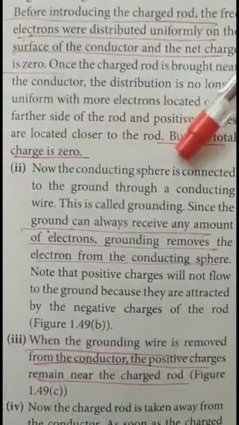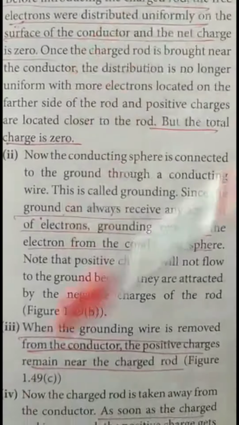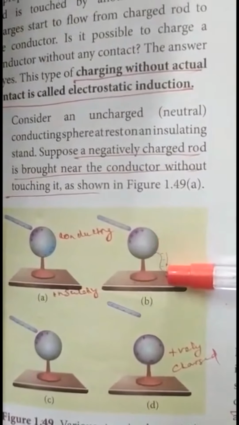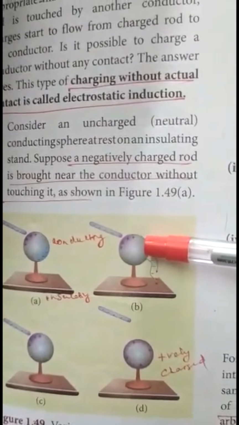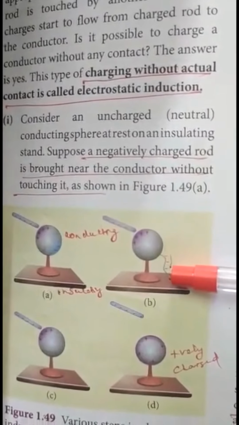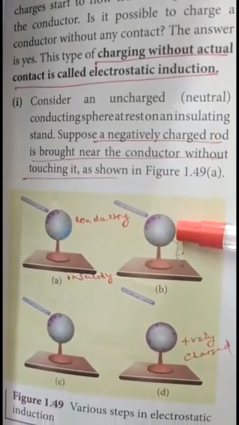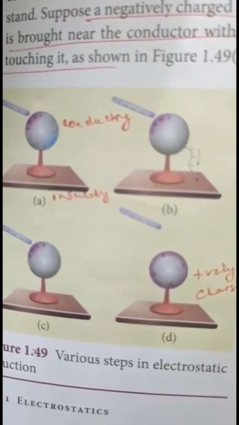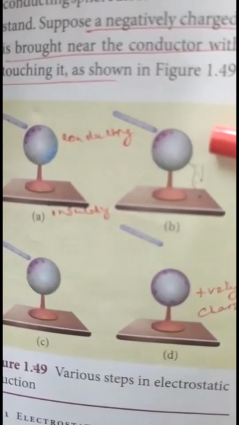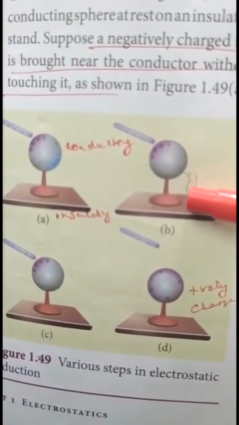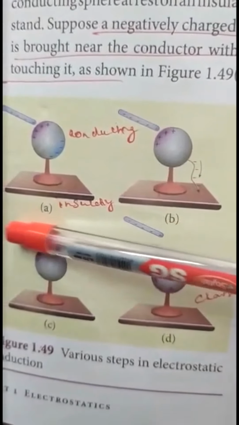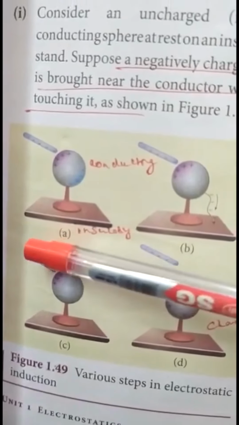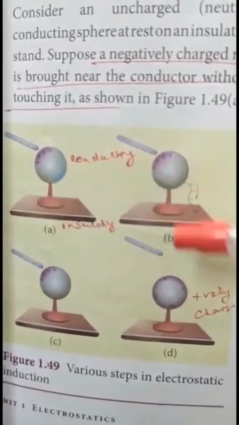Now the conducting sphere is connected to the ground. Now we are giving an earth connection to this, that is, it is grounded, that means it is connected to the earth. Then all the electrons will move towards the earth, that is, it removes the electrons from the conducting sphere. So now the positive charges are here and the negative charges have gone to the ground, and the rod is here, and the positive charges are still in this place because the negative rod is there.